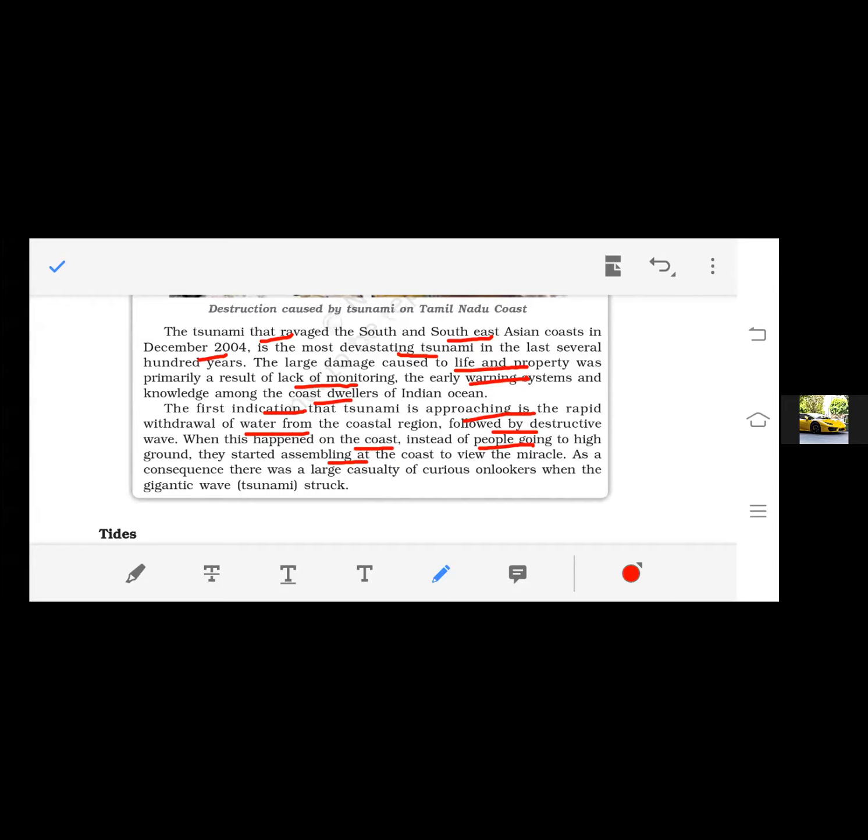That was also a drawback, because people were not aware of what they had to do during a tsunami. They had to go to the upland areas, but instead they began to assemble at the coast, right? As a consequence, there was a large casualty of curious onlookers, because the people wanted to see what was happening in the